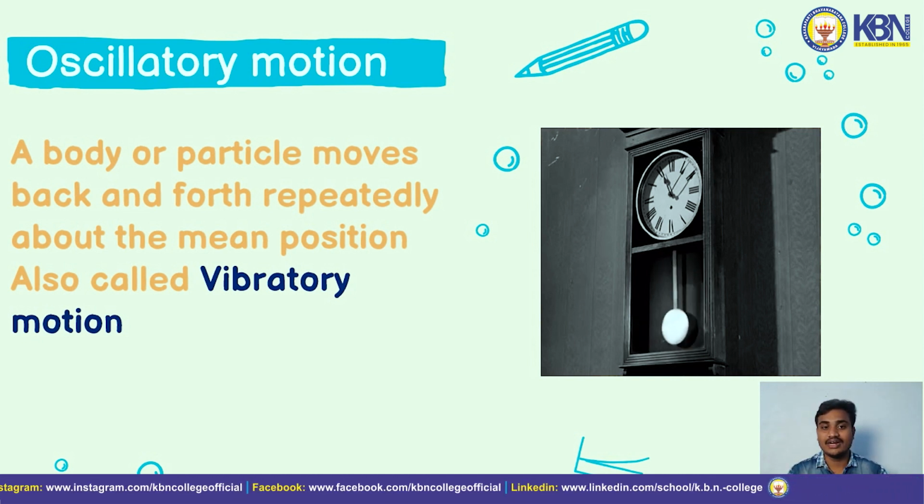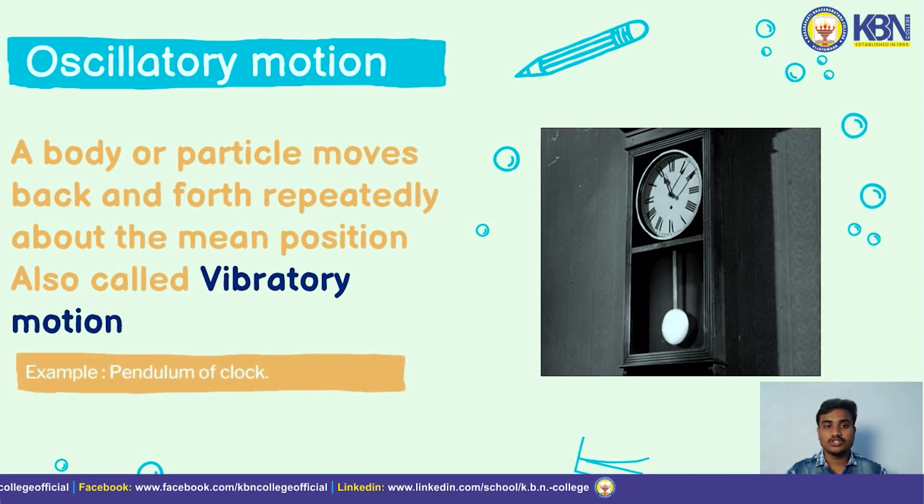It is also called vibratory motion. The example for the oscillatory motion is the pendulum of a clock. In this diagram you can see the pendulum of a clock moves back and forth repeatedly about the mean position.